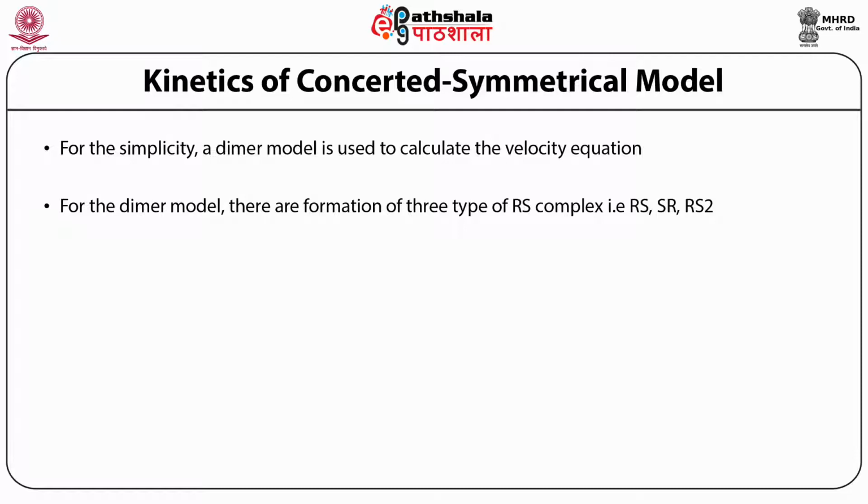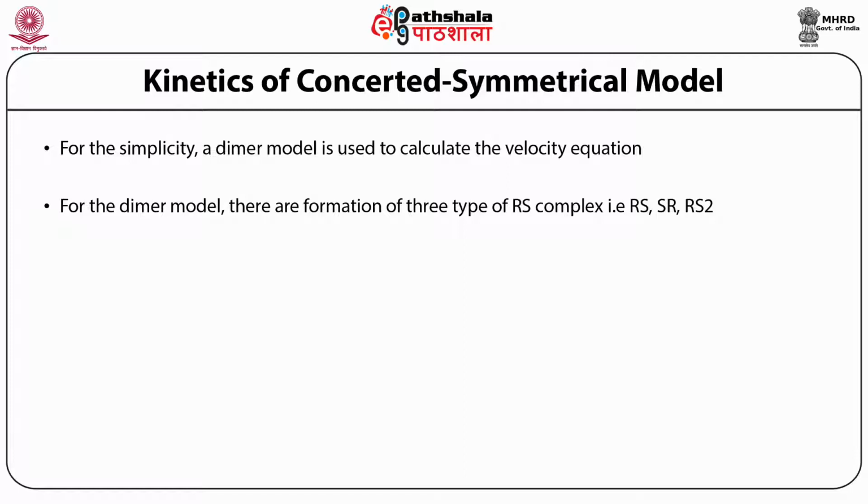Therefore, the first substrate binds either at the first site, forming the RS complex, or at the second site, and that is known as the SR complex. Although both are identical, we use RS and SR to distinguish both complexes.